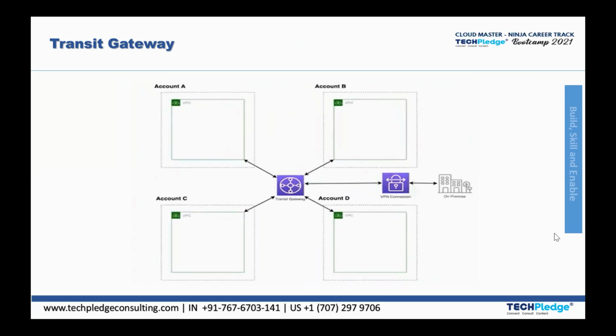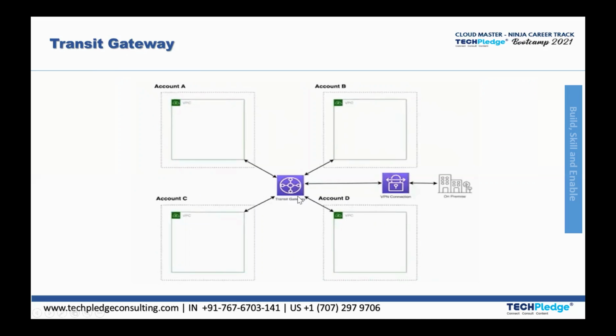The word transit here refers to holding the transitive relation property. Suppose we have four accounts A, B, C and D. In this scenario, we add only one transit gateway in the center.